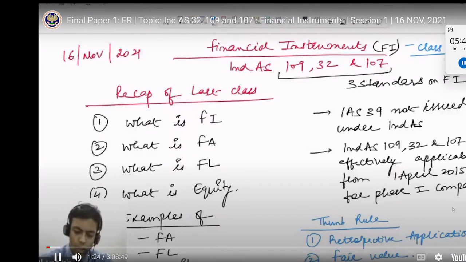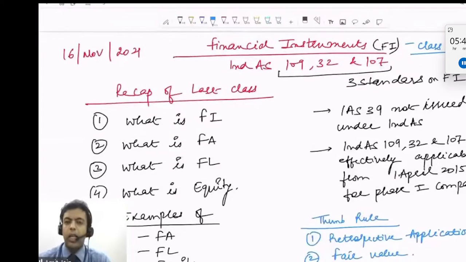Right? So I mentioned in one slide what we have discussed in the last class. First of all, we said that there are three standards on the financial instrument under Ind AS. One is Ind AS 109, which deals with the financial instrument. Second is Ind AS 32, which deals with equity and liability presentation. That means the entire chapter is dependent upon what is equity, what is liability. Under Ind AS 32, we will understand what is the meaning of equity.